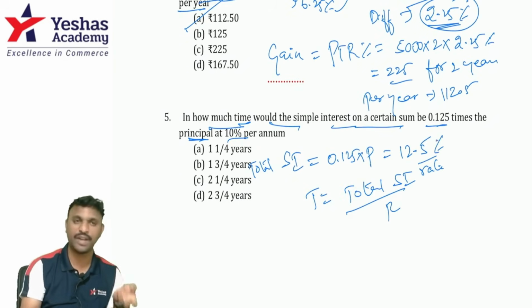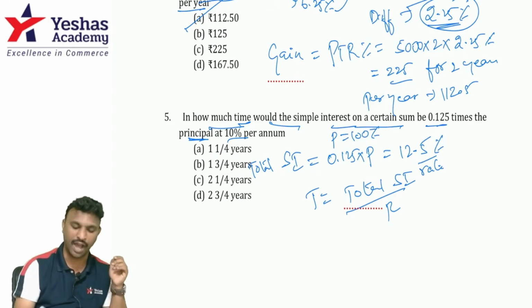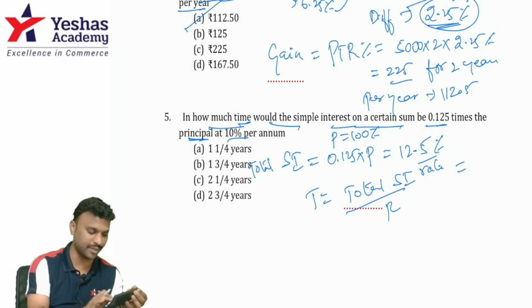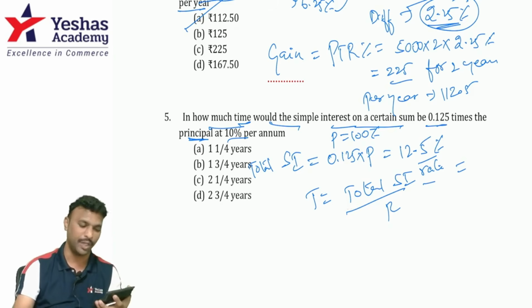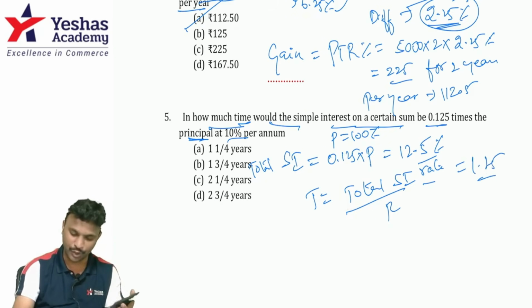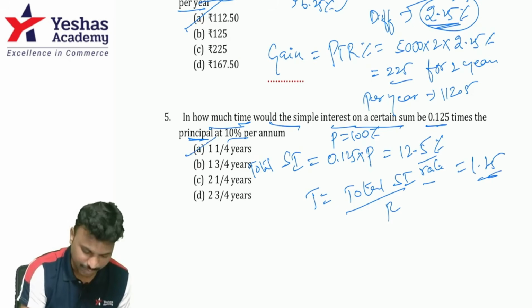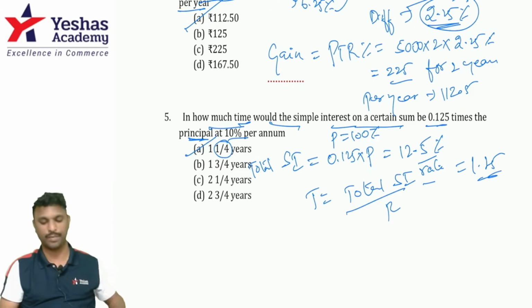So SI is 12.5, it's a percentage value because P we take as 100%. So even R is also a percentage value. All that we should do is 12.5 divided by the R value, which is 10. No need to press the percentage because the percentage will get cancelled. You get the answer 1.25. That means 1 by 4 years. First of all, type this 1 by 4 in the calculator plus 1, that fetches you 1.25.